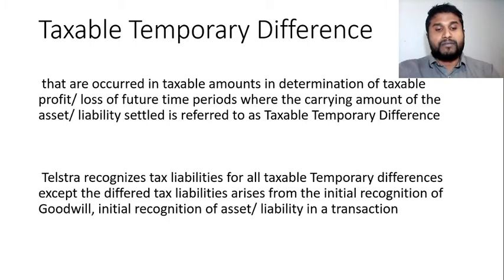Taxable temporary difference. A temporary difference that results in taxable amounts in the determination of taxable profit or loss in a future time period, when the carrying amount of the asset or liability is settled, is referred to as a taxable temporary difference. For example, Telstra recognized a tax liability for all taxable temporary differences except the deferred tax liability arising from the initial recognition of goodwill.